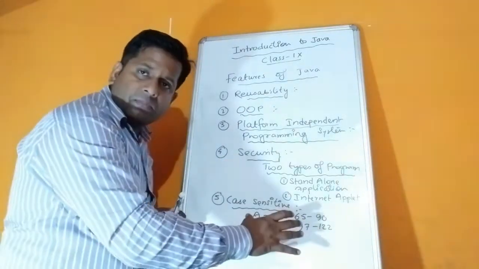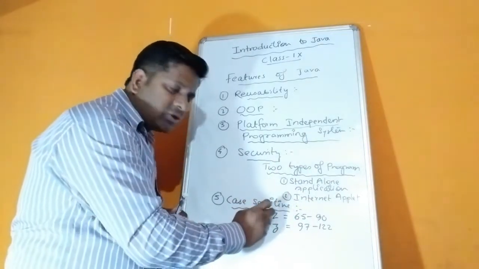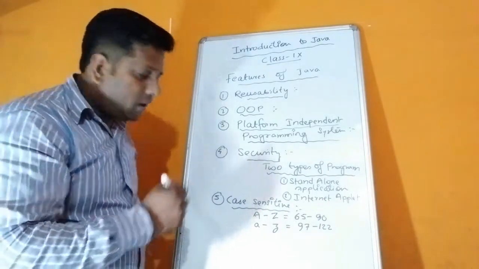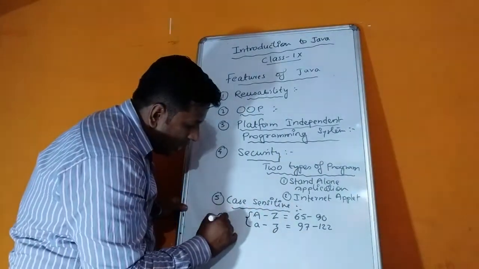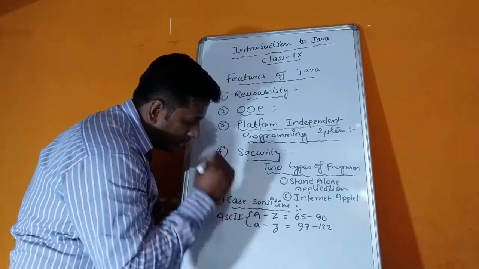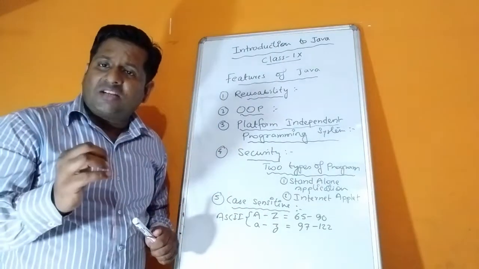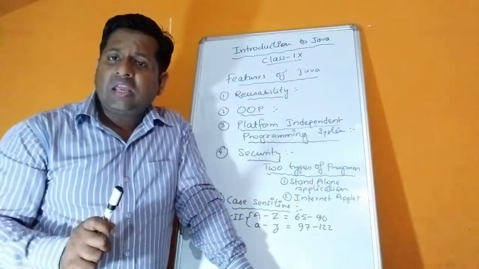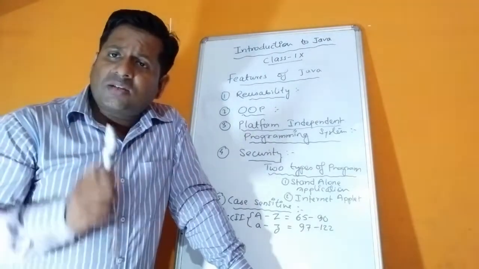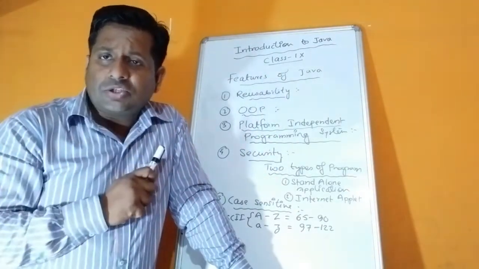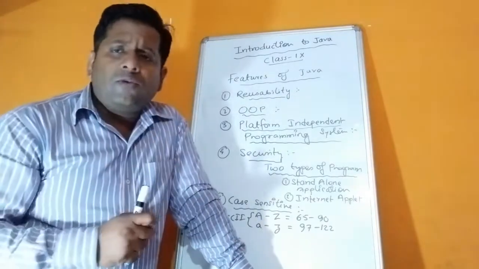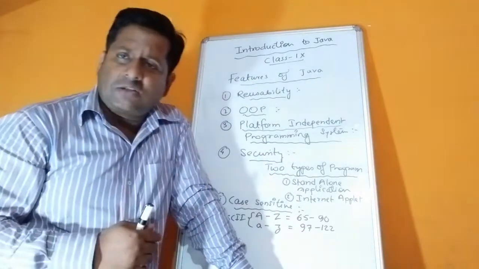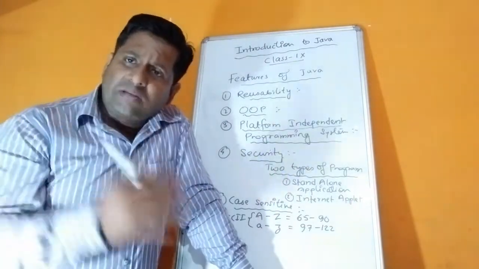This conversion of alphabets to numbers is maintained by ASCII, American Standard Code for Information Interchange. Based on this code, there are sets of codes, not only for alphabets but also for digits and symbols.